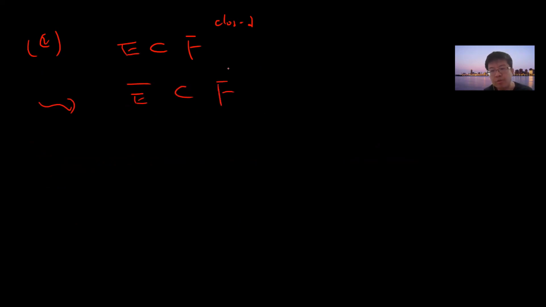Okay, so C: I want to prove that for any closed set F, if F covers E, then F will cover its closure. If E is a subset of F, and F is closed, then F will contain F prime itself.